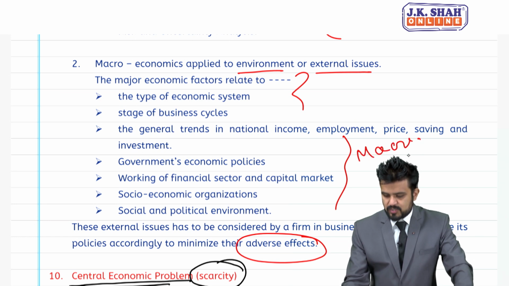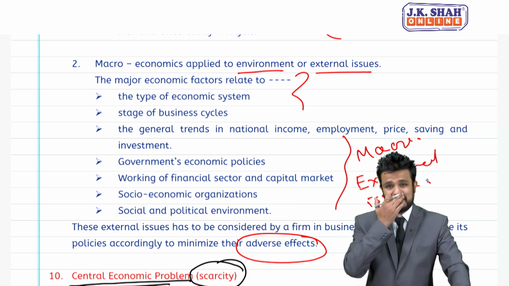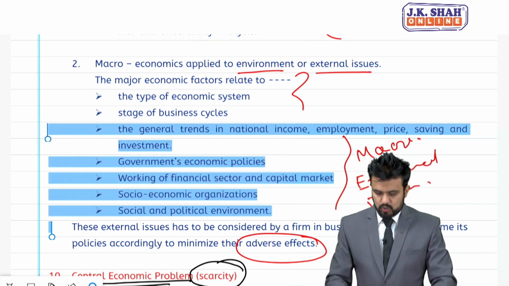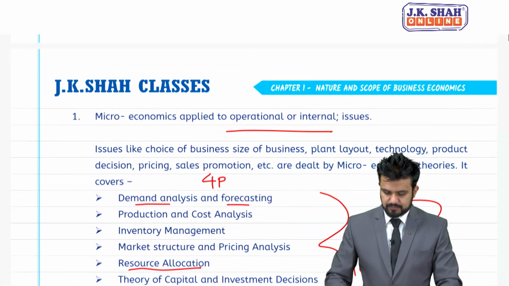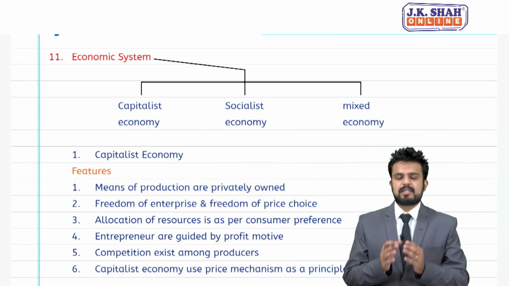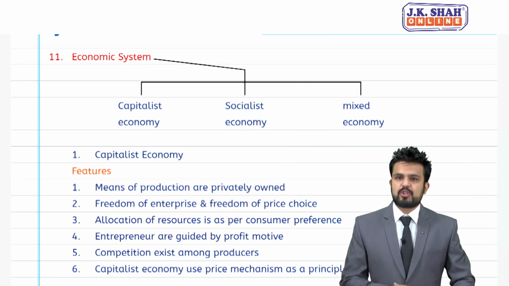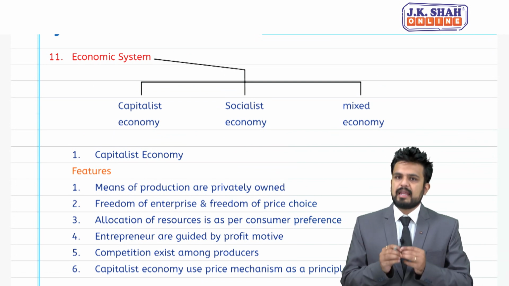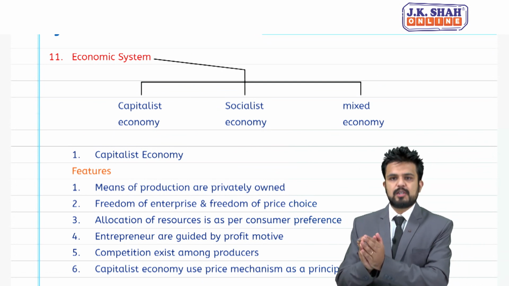So students, these all are macro factors, impacts, which talk about external issues. So this was the scope of business economics. Now let's start with the last question of this chapter, and the question is economic systems.